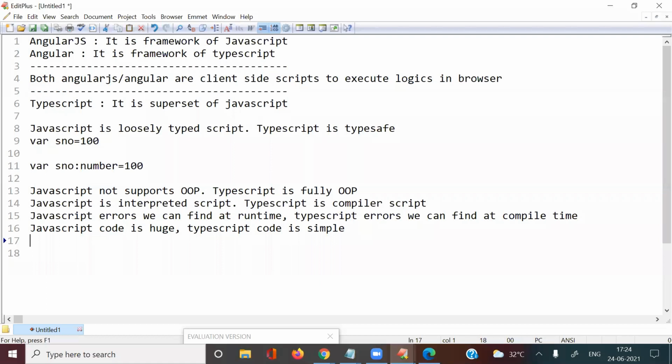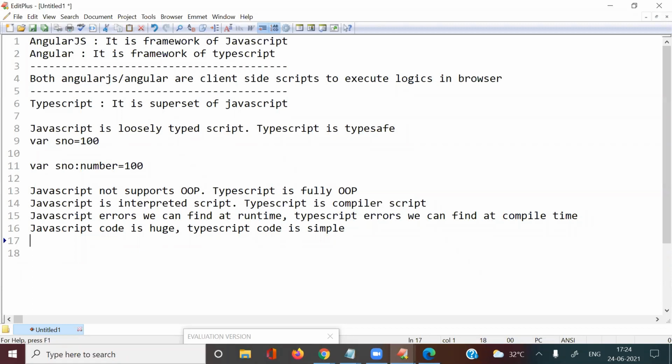No. Each and every concept in JavaScript, we can use in TypeScript. That's why we are calling it a superset. Otherwise, we don't call it a superset of JavaScript.